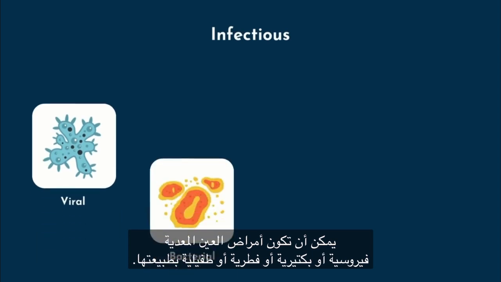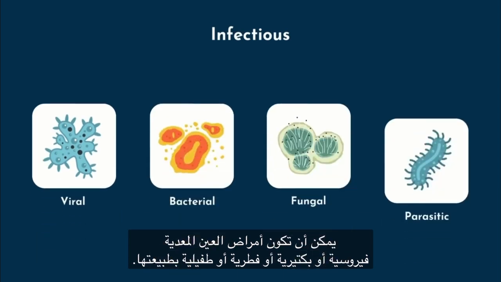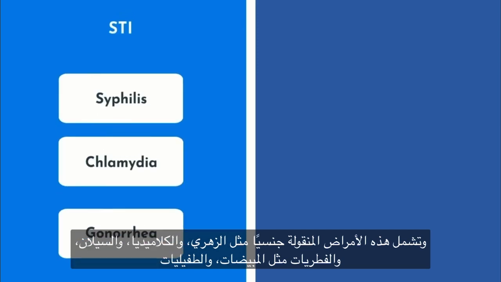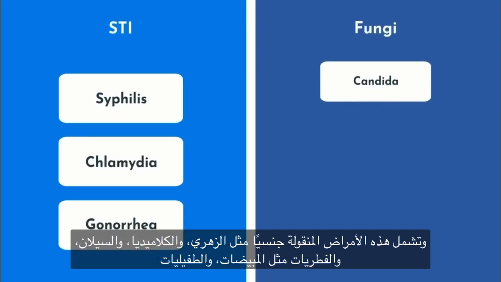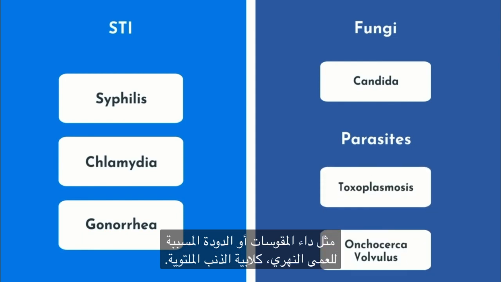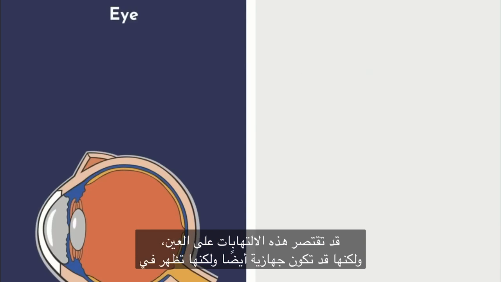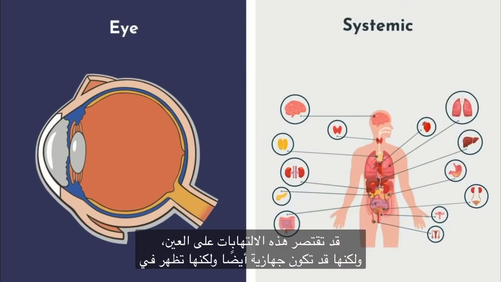First, infectious. Infectious diseases of the eye can be viral, bacterial, fungal, or parasitic in nature. These include STIs like syphilis, chlamydia, and gonorrhea, to fungi like Candida, or parasites like toxoplasmosis, or the worm causing river blindness, Onchocerca volvulus. These infections may be confined to the eye, but may also be systemic yet manifest in the eye.